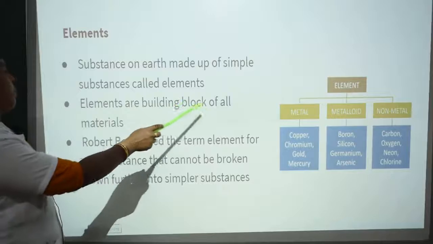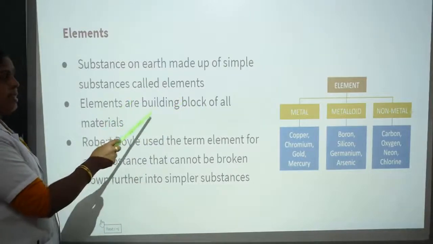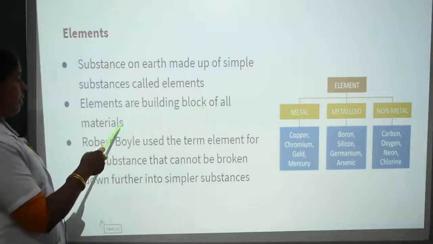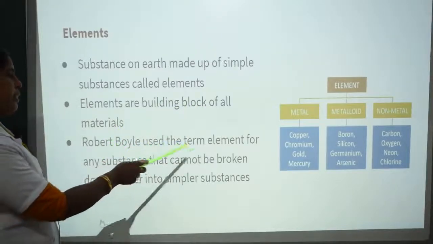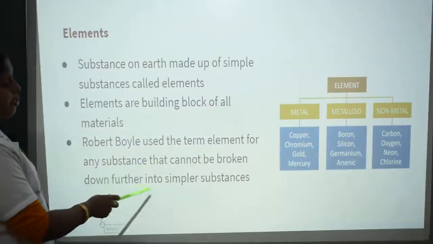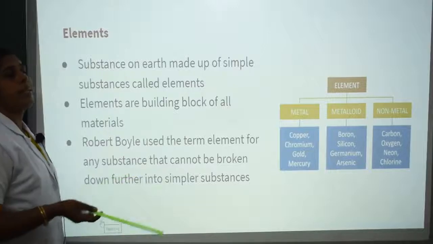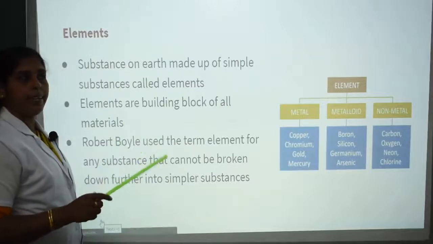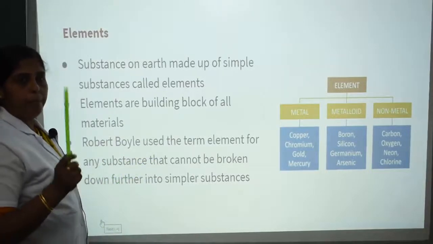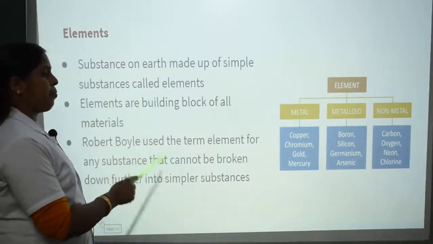Elements are the building blocks of all materials. Robert Boyle used the term element for any substance that cannot be broken down into further simpler substances. Elements can be divided into simpler particles known as atoms, but the properties of atoms are different from those of elements.